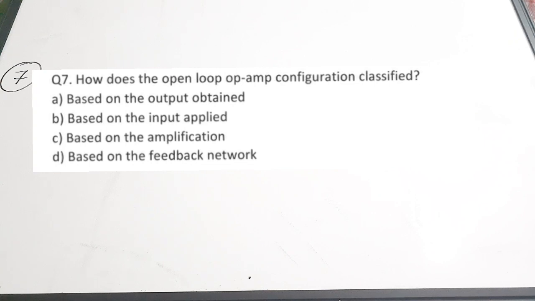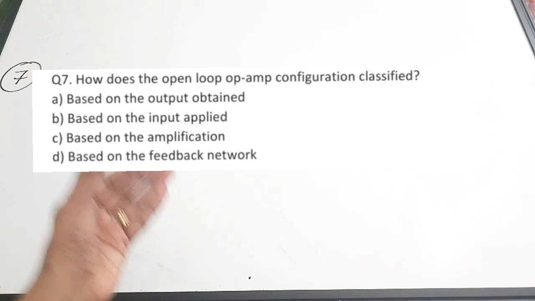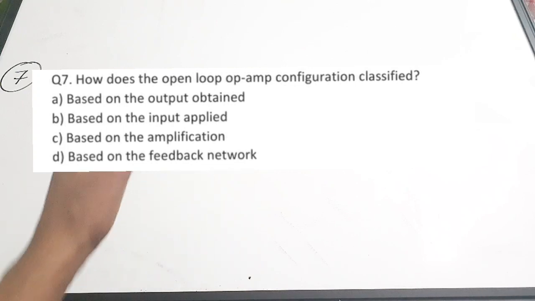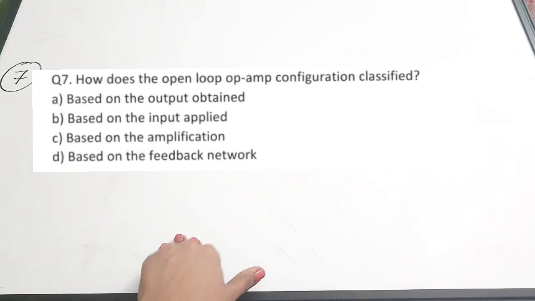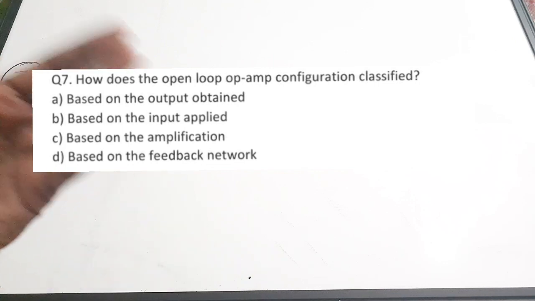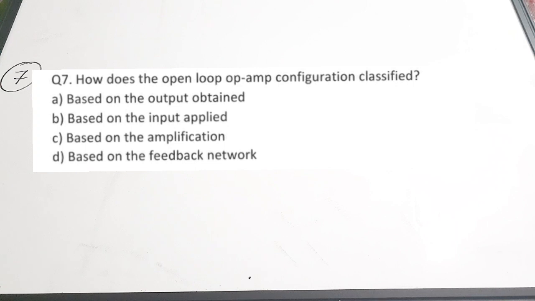So generally we are going to classify the op-amp in the open loop configuration by the input. Not the nature actually, but to which of the terminals we are going to apply the input, whether the positive terminal or the negative terminal. So the open loop configurations are classified according to the number of inputs and the terminal to which the inputs are connected. So it depends on the input applied, and the correct option is option B, based on the input applied.